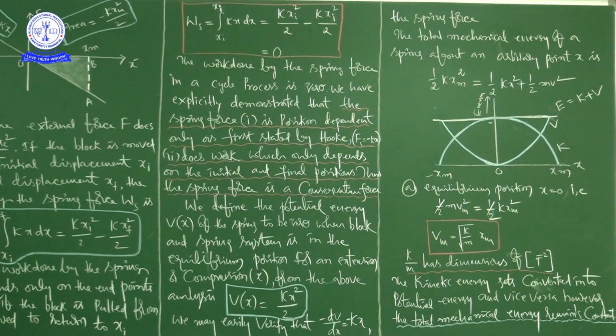So we define the potential energy V of x of the spring to be 0 when the block and spring system is in the equilibrium position.